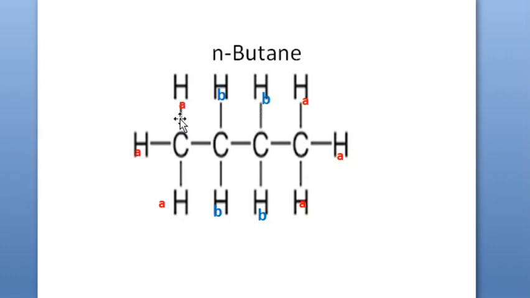But A type of hydrogens are experiencing only CH2 on the right hand side or left hand side. Therefore, the central one is B type and this is also B type. Have a look at the environment of these B type protons; it is the same as this B type of protons. Isn't that so? If someone says the environment of this one is the same as this one, then both are the same set. So you have B type and A type, B type, this is again a B type and this is A type. So you have two sets of non-equivalent protons.